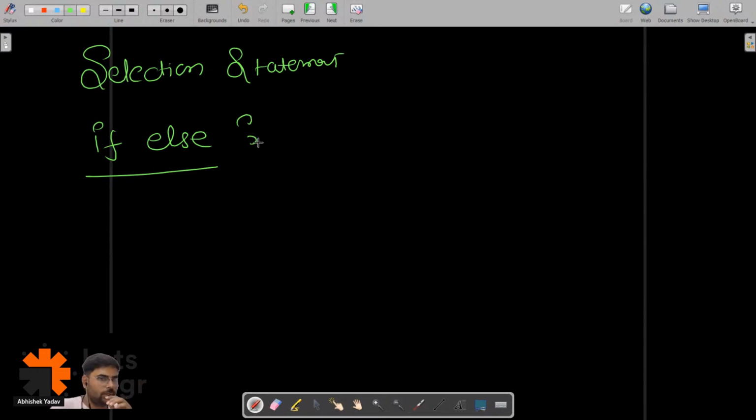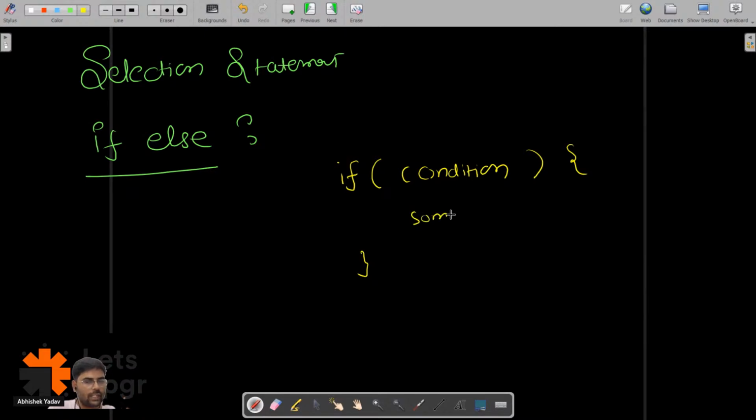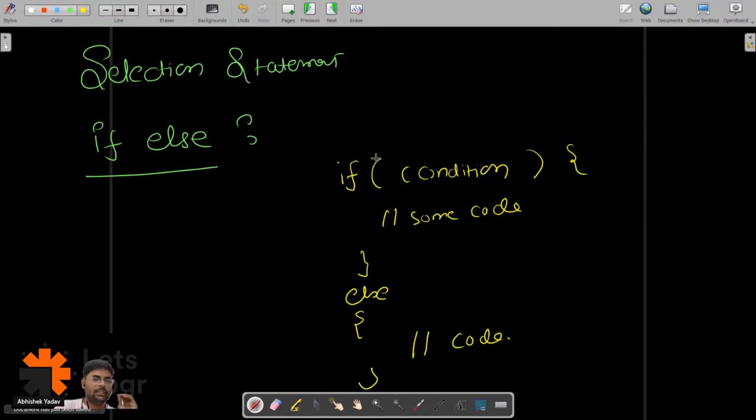Till that time I'm writing the syntax. In which scenario can I use if else, guys? The syntax is simple. You have to use the if keyword, and after that you have to write the condition in the round bracket, and after that you have to use curly brackets. Inside the curly brackets you write some code here, and after that you use the else keyword, and then write some code here. So this is the syntax of if else.